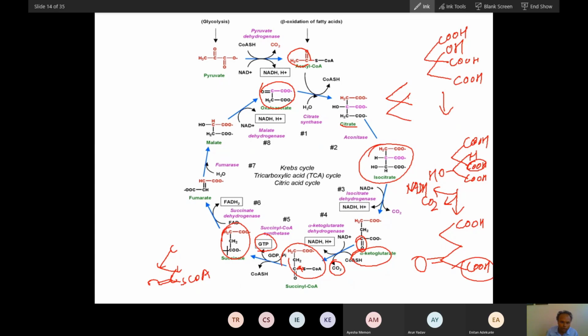Now succinate is a 4 carbon compound, you can see, and then here 4 carbon, and then 4 carbon. So you have already seen the release of 1 carbon dioxide at conversion of isocitrate, the second step, this is first step, this is second step, at third step. Third step you have seen conversion of isocitrate to alpha ketoglutarate, and here you have seen the release of 1 carbon dioxide. When this alpha ketoglutarate converts into succinyl coenzyme A, there you will see again release of 1 carbon dioxide.